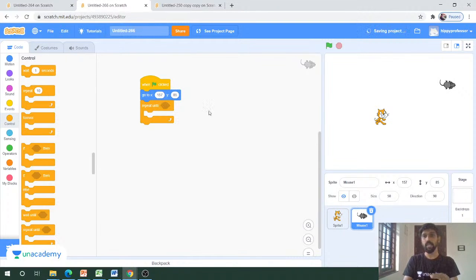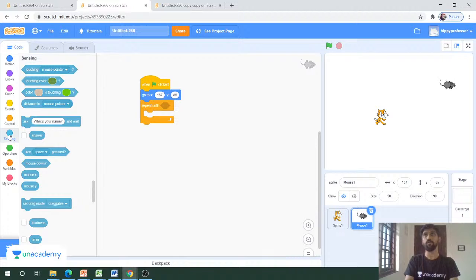This condition means if the cat catches the mouse. If you go to the sensing block, we cannot find that option exactly. So just drag this touching mouse pointer and change it to sprite 1, which means if the mouse touches sprite 1, which is the cat, the loop will be exited. So this loop will function only until the cat touches the mouse. So we have to put code inside this repeat loop.